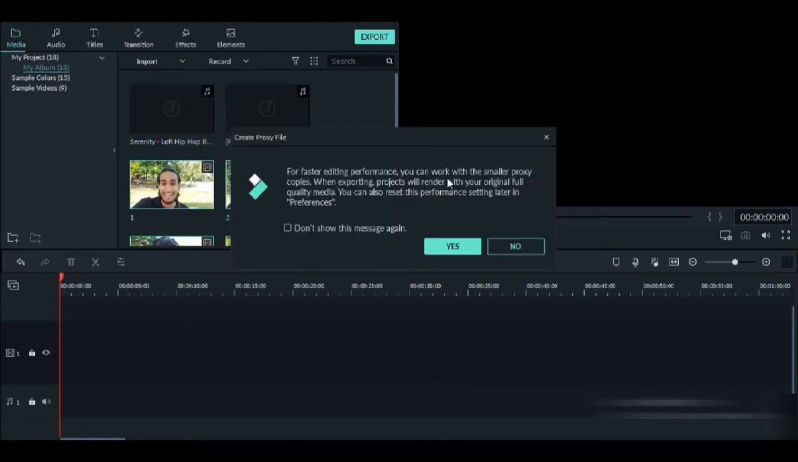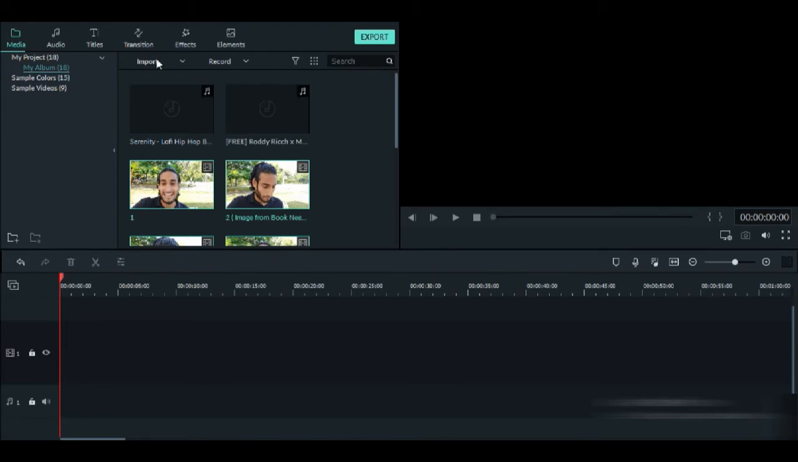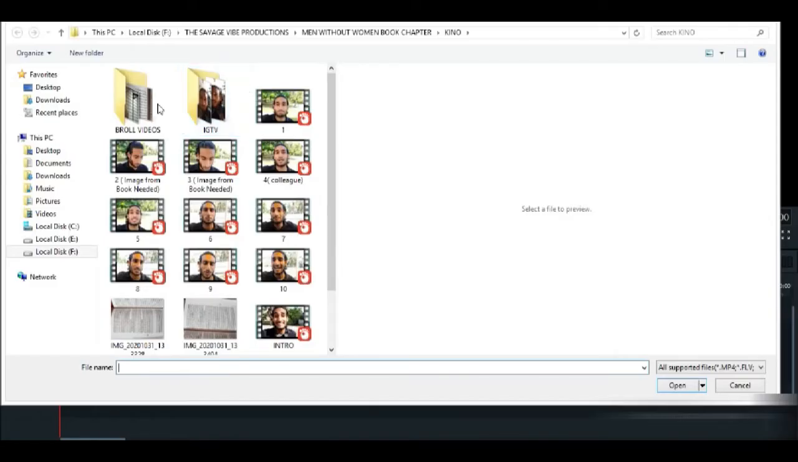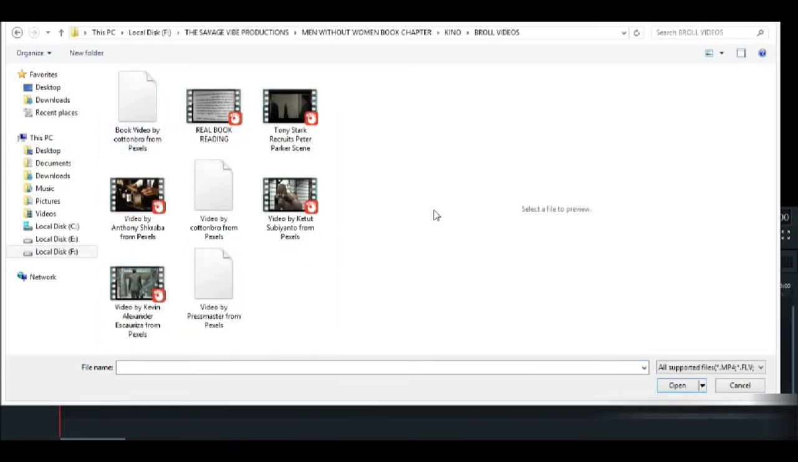So basically what Filmora does is it makes proxy copies. What this does is this allows us to edit the video faster. Basically the videos that we will see on this screen, it will allow us to watch that while we are editing. So basically do make proxies for your videos. Once that is done, we'll click on import again, media files, and we'll import our B-roll videos.